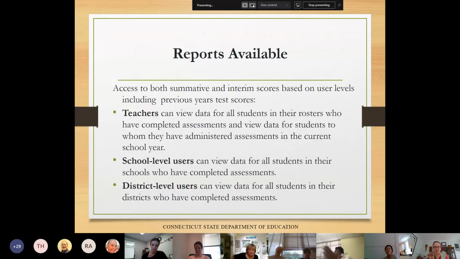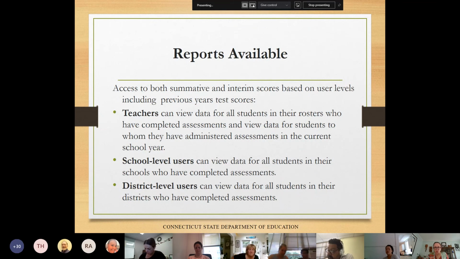The centralized reporting system houses all test score data, including test scores from prior years. This is important as you try to determine trends in either student or grade level strengths and weaknesses over time. The data made accessible to you is dependent on your assigned user level. And we talked about that last time. There are 3 user levels, as you can see on the screen. You have the teacher level, the school level, and the district level.